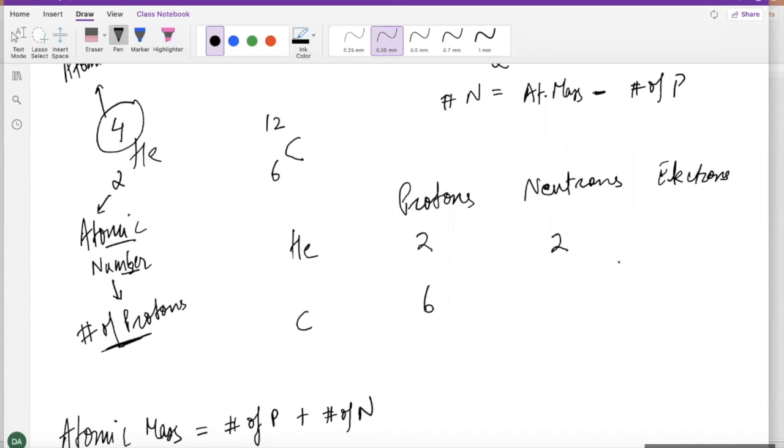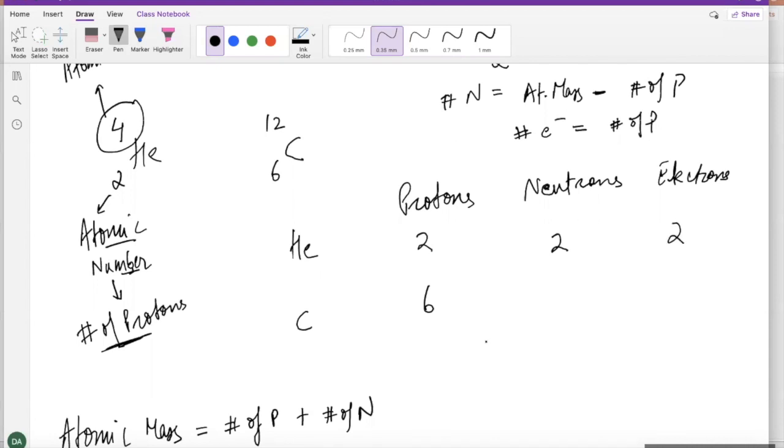Okay, now let's come to the electrons. How many electrons do we have in helium? So guys, the number of electrons is equal to the number of protons if you have a neutral atom. What do you mean by neutral atom? You see guys, there's actually no charge on this helium. You're going to see later on some ions where the atom actually has a charge on it, and then we call them ions. That is not the case here. You would see a positive charge or a negative charge on the top, which you do not see here. So here we can assume that the number of electrons will be equal to the number of protons. So that's also 2 in this case.